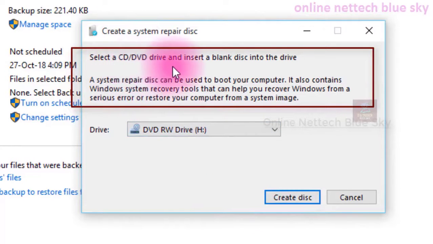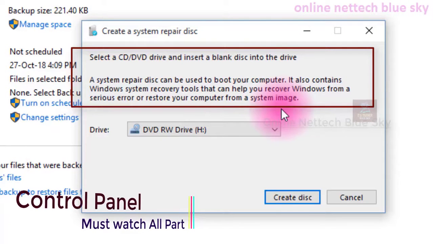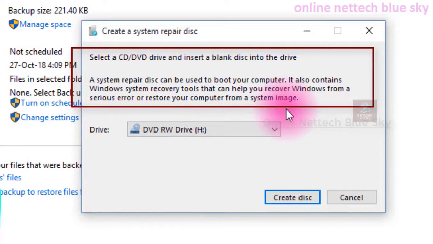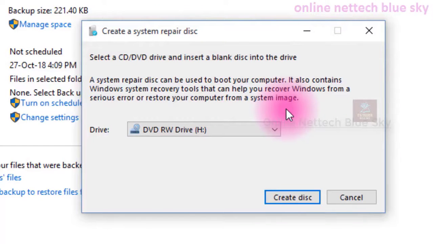So select a CD DVD drive and insert a blank disk into the drive. You have a blank disk, and boot your computer, and it also contains system recovery tools to recover Windows from a serious error and restore the computer from a system image. Sometimes your computer does not start and is not working, restarting again and again and not completely starting. Sometimes you start your computer and after starting it automatically restarts, and sometimes it gives an error, the computer does not work perfectly and does not boot.